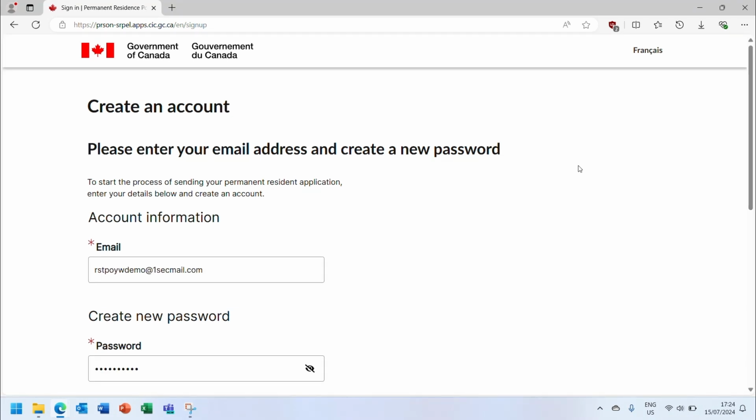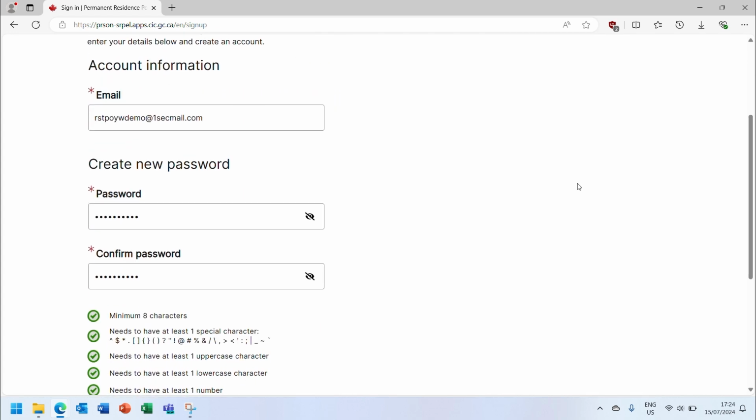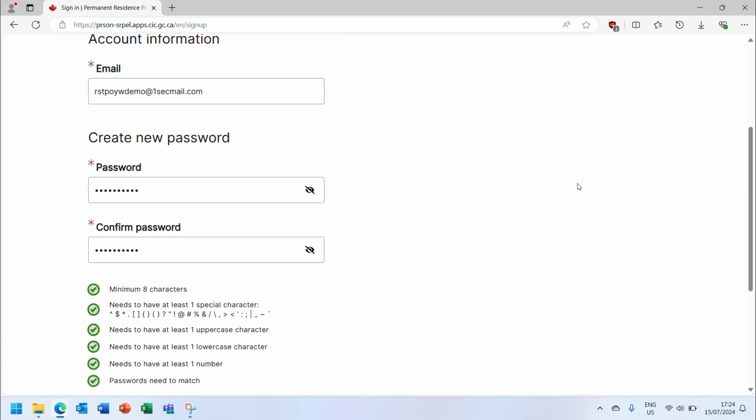The permanent resident in Canada will need to use a personal email address that they have regular access to when creating their account in the portal. Please note that once a user account has been created in the portal, the email address associated with the account cannot be changed. Next, they will need to create a password that has a unique combination of letters, numbers, and characters.